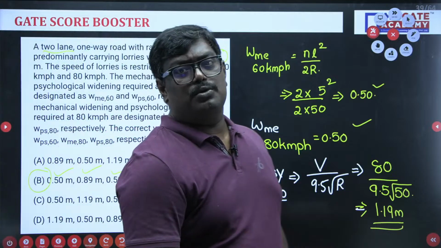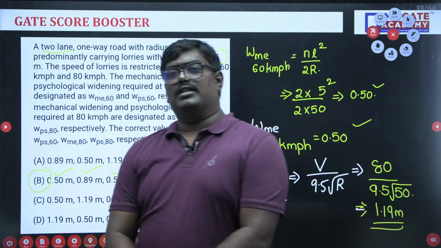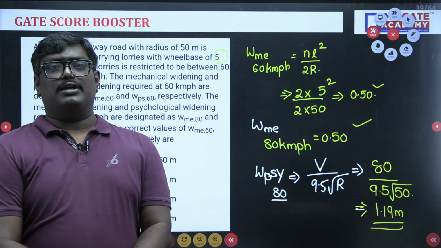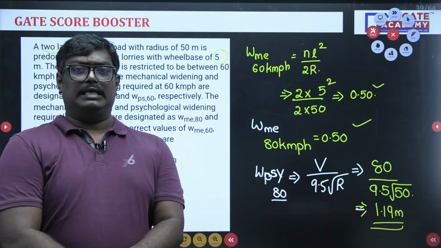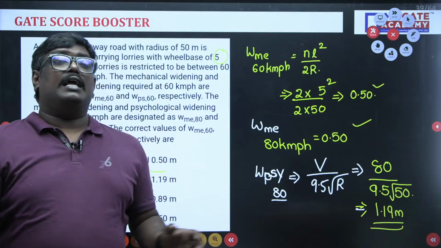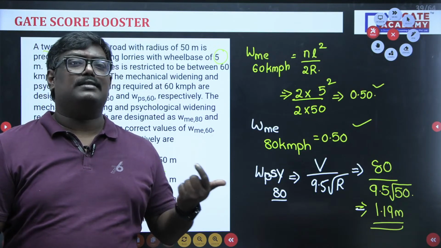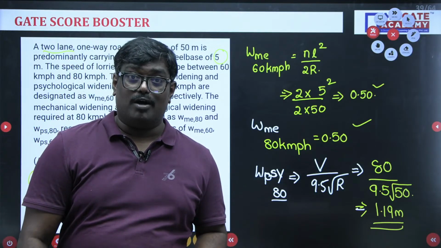Yes or no? So see students, very good Swetanshu. What I would like to tell you here is that in extra widening, we have two terms: one is the mechanical widening and the other is the psychological widening. Mechanical widening depends upon the number of lanes.